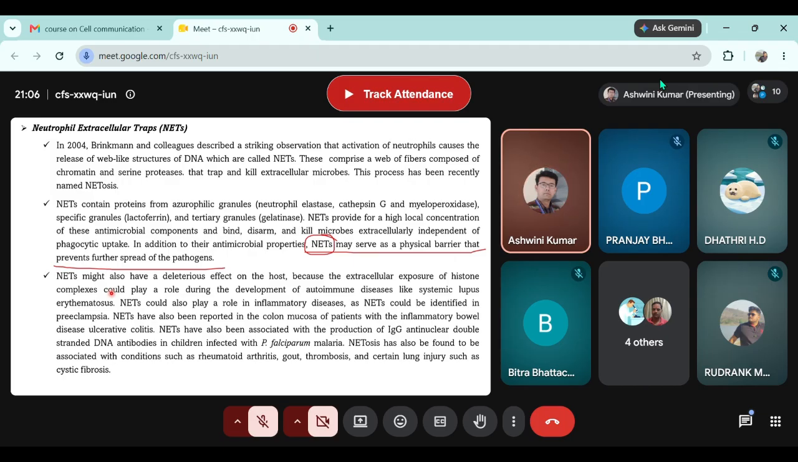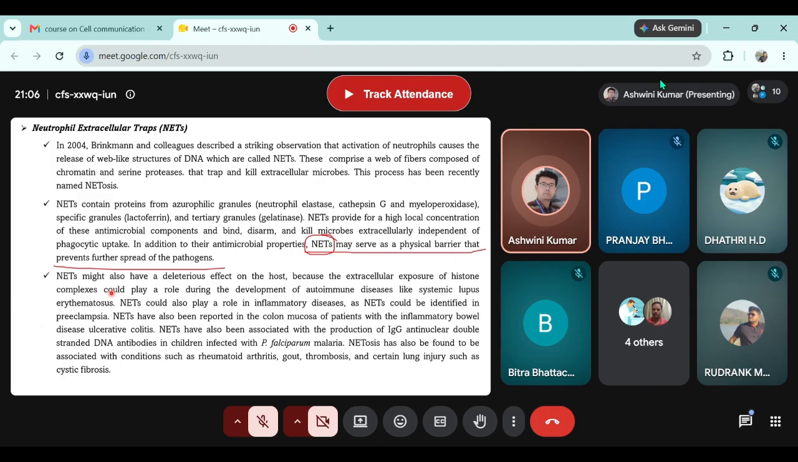Okay. Nets also play an important role in inflammatory disease. For example, nets could be identified in preeclampsia, a condition where pregnant women have continuous high blood pressure. Nets have also been reported in the colon mucosa of patients with inflammatory bowel diseases, such as ulcerative colitis. Nets have also been associated with the production of IgG anti-nuclear double-stranded antibodies in children infected with Plasmodium falciparum malaria.